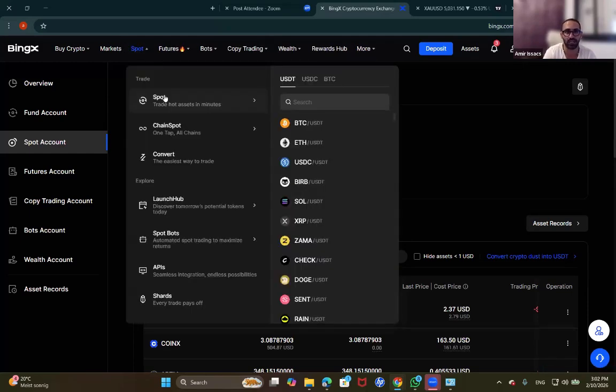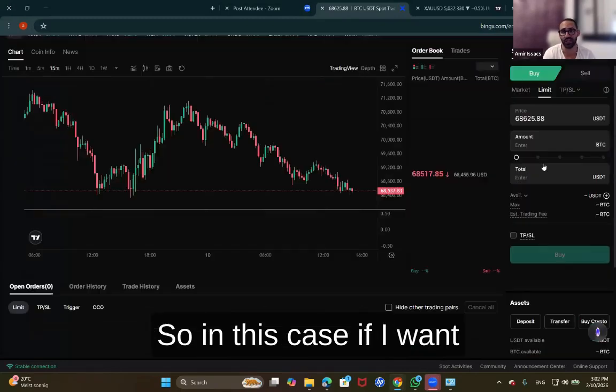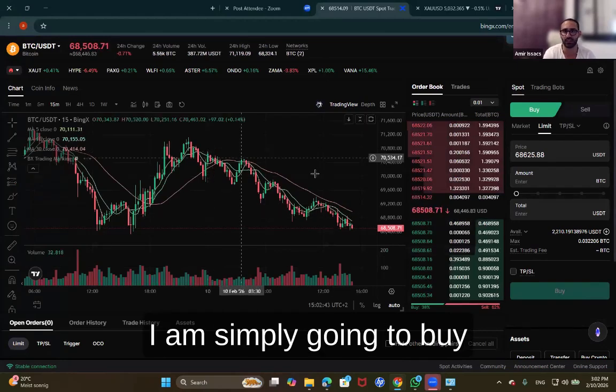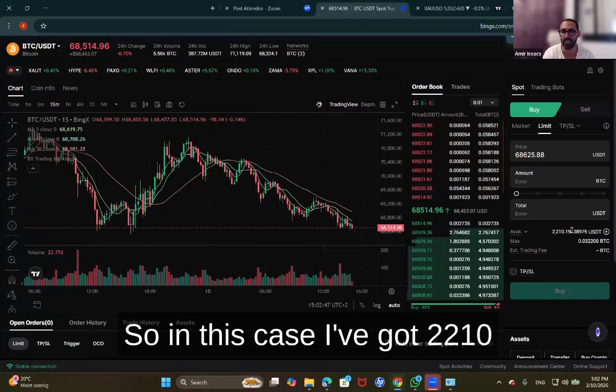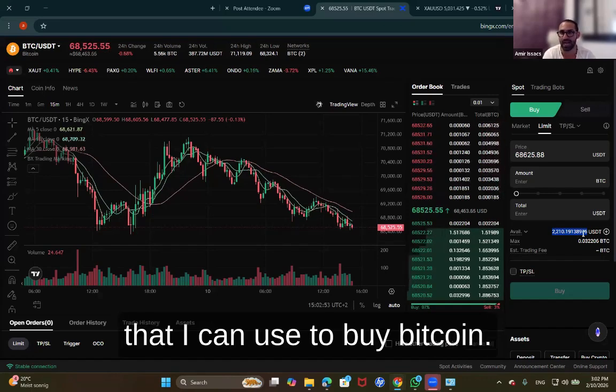In this case, we can click on spot and then look at BTC USDT, excuse me. So in this case, if I want to buy a few Bitcoins, I'm simply going to buy the amount that I want to go with. So in this case, I've got 2,210 USDT in my trading capital that I can use to buy Bitcoin.